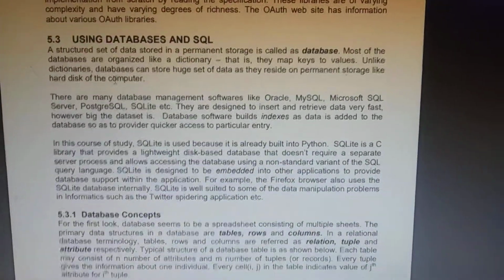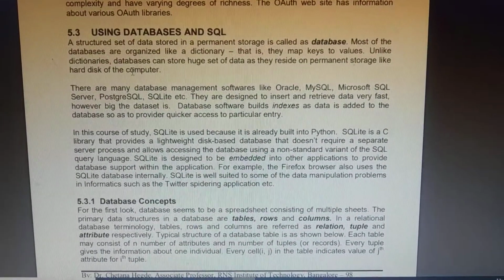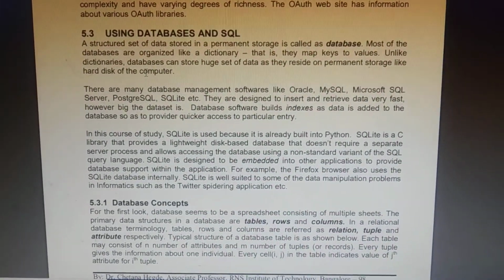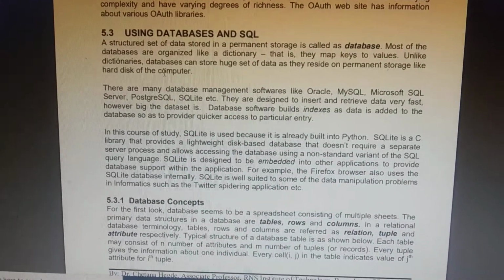Next, we'll study what SQLite is. Why is SQLite used? It is used because it is already built into Python.